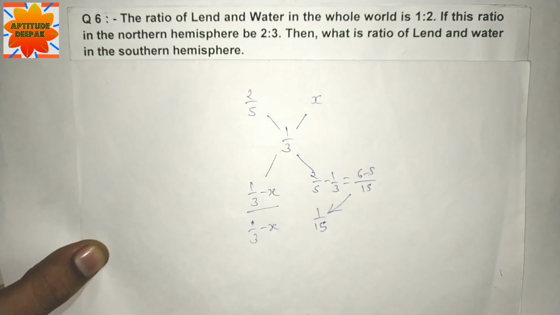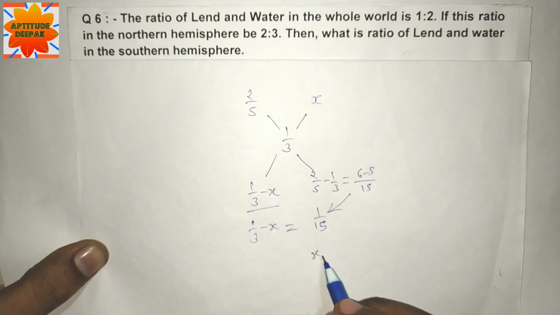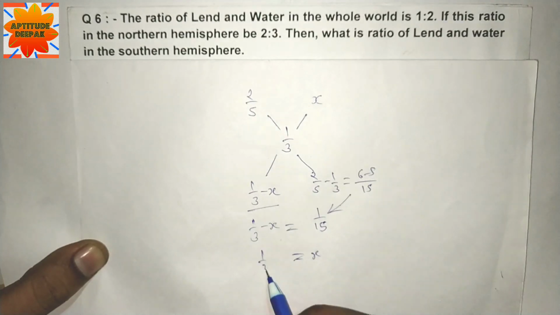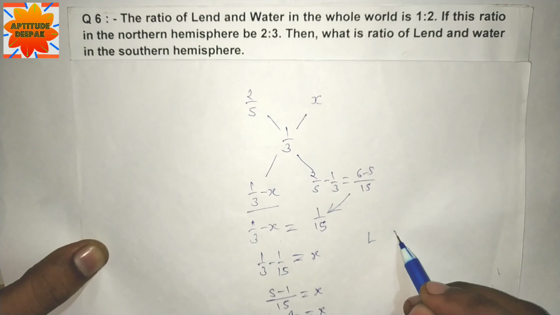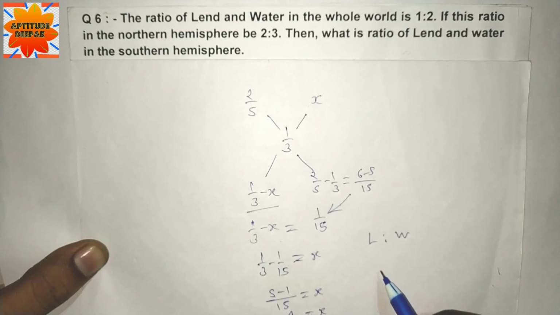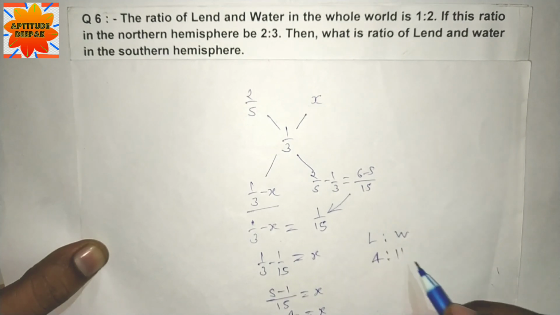Northern hemisphere and southern hemisphere quantity are equal, so the value of x is equal to 1/3 minus 1/15, that is 5 minus 1 over 15, so x is equal to 4/15. Land and water ratio is 4:11.